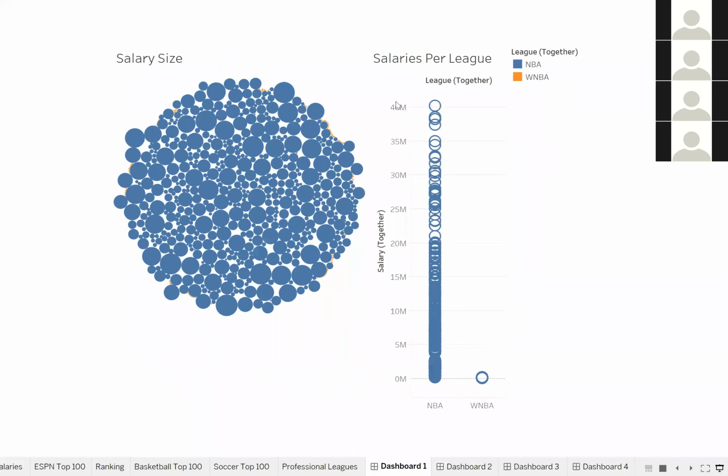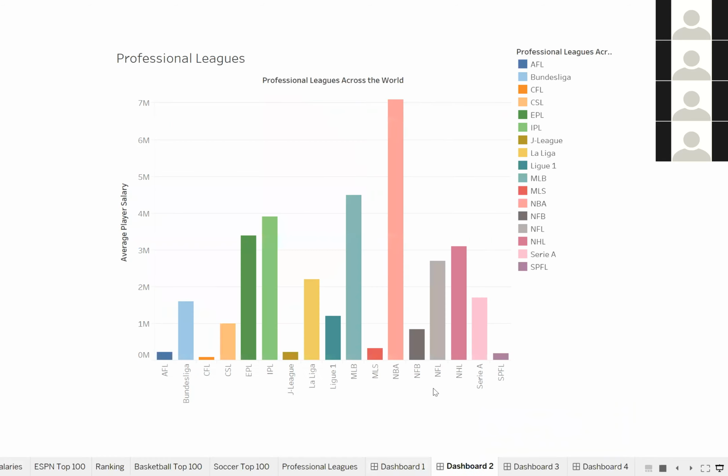And I want to go back so I can pinpoint. Per our analysis, the player that's getting paid the least in the NBA still surpasses the women's NBA highest paid athlete at 245K as opposed to 215K. So huge differences, a lot of work and strides to be made there.